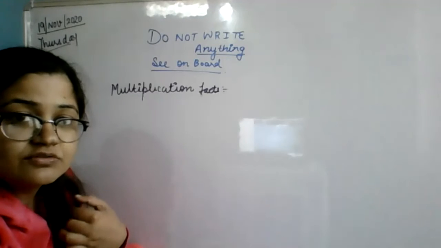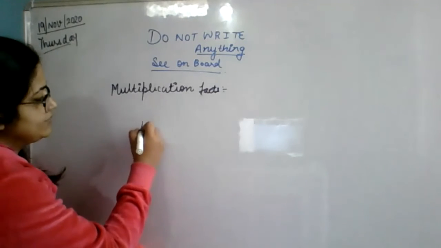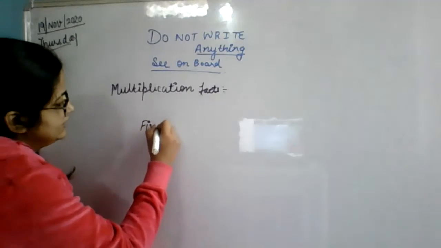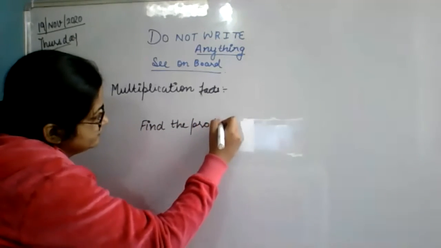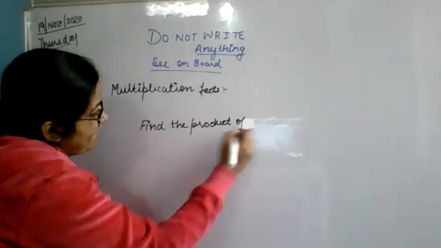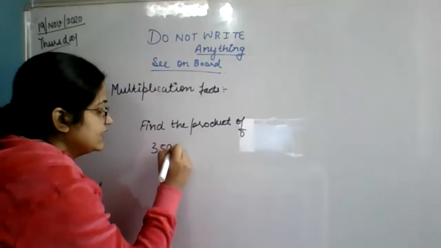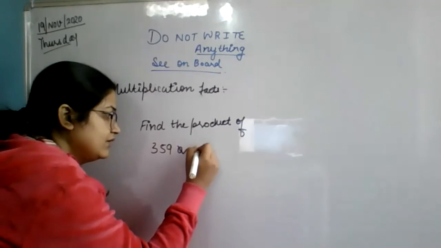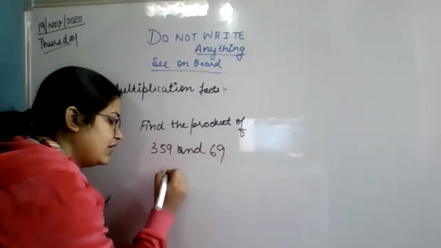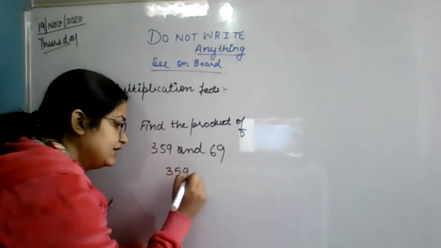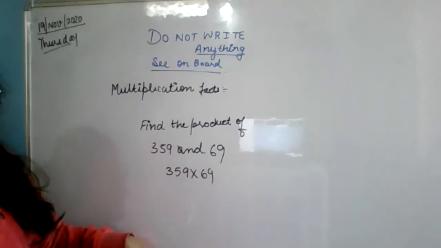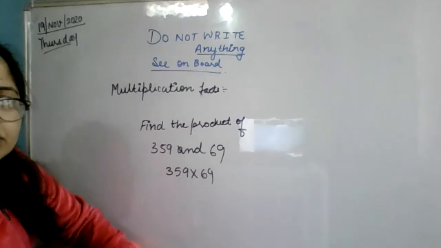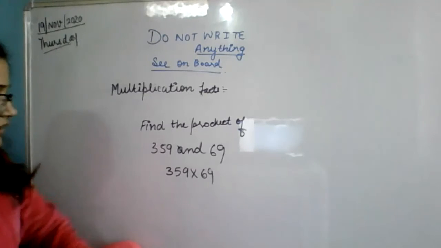Suppose find the product of 359 and 69 is given. How will you do it? 359 multiplied by 69. You have to do it like this. Understood?